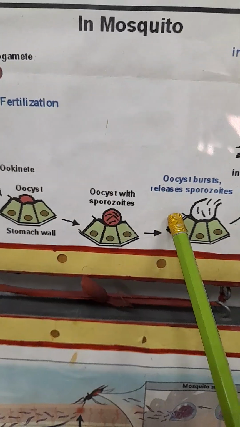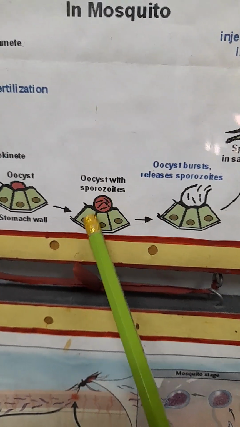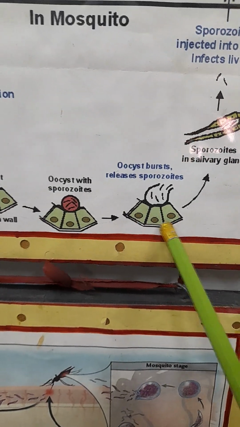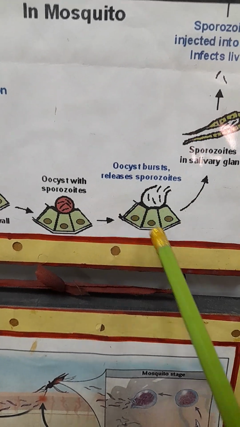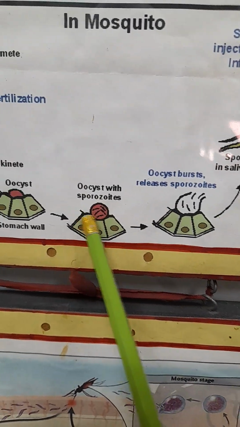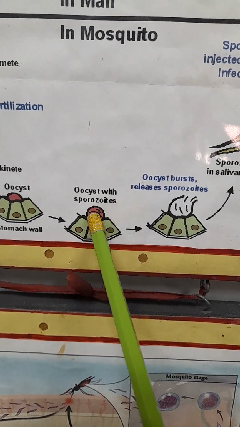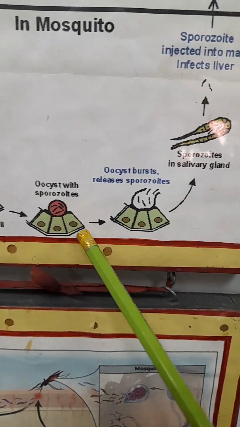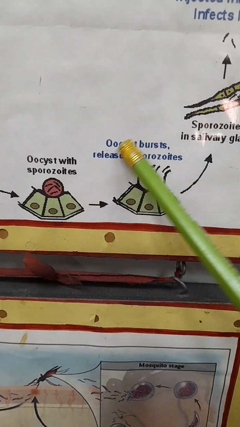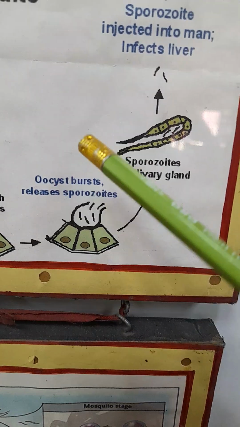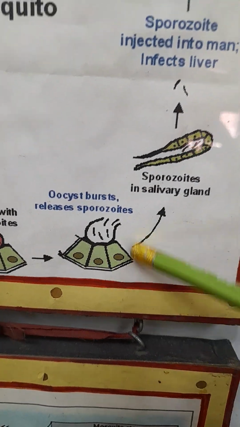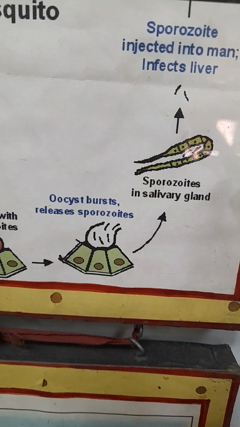The oocyst with the sporozoites now moves to the next stage, in which the oocyst bursts and releases the sporozoites. These are the sporozoites, like black lines in the orange, and they burst from the stomach wall. Now the sporozoites move from the stomach to the salivary gland of the mosquito.